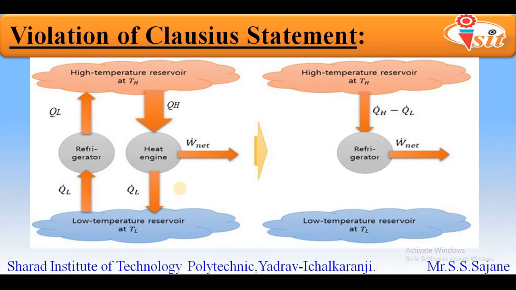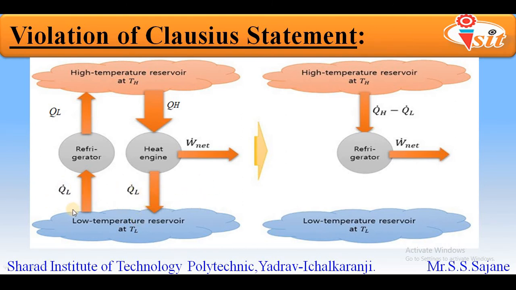Now we will return to our first diagram. If we look at the bottom part, the arrows marked in between the refrigerator, heat engine and the low temperature reservoir, we can see there are two arrows in opposite direction, and both are nothing but QL. As a result, both will cancel each other.